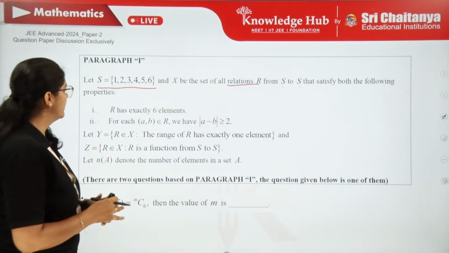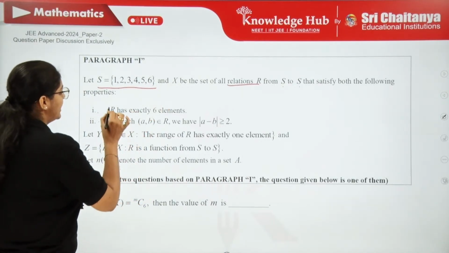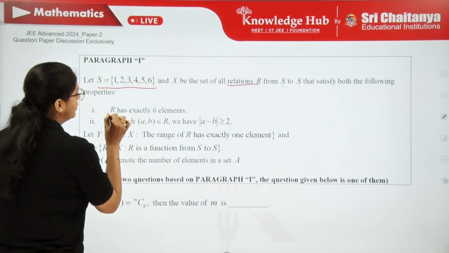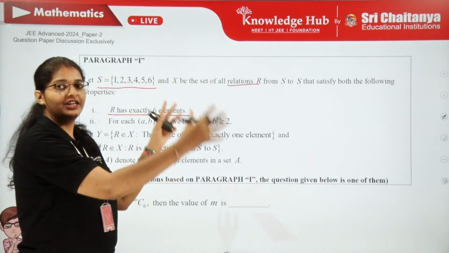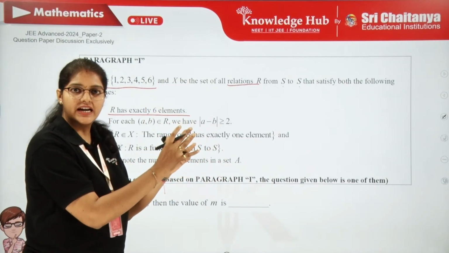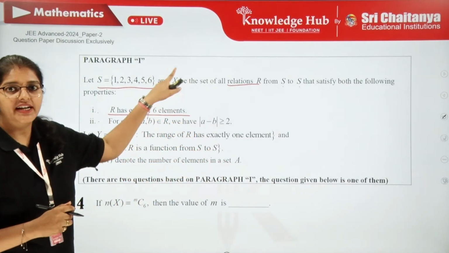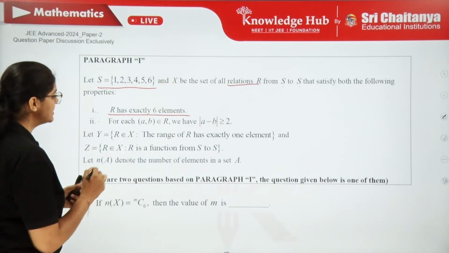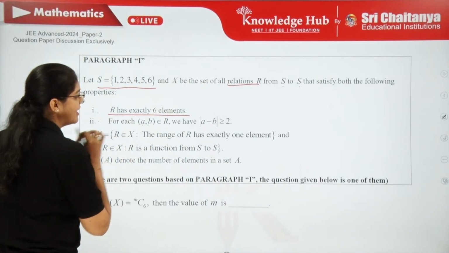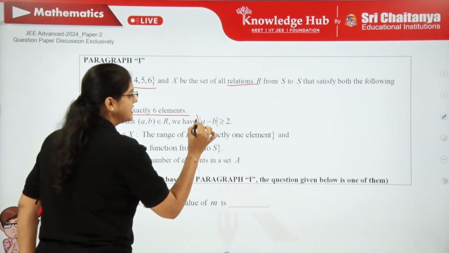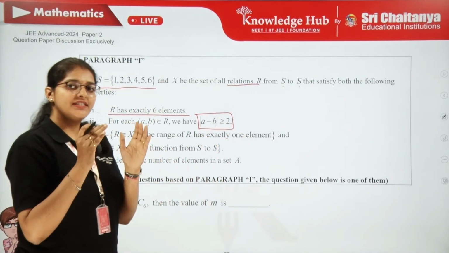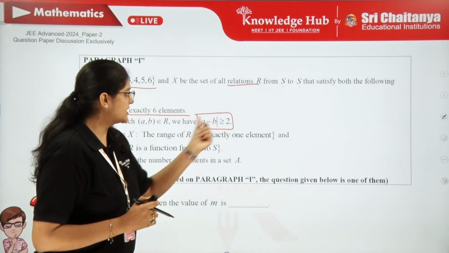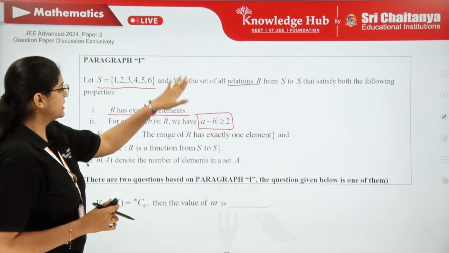So now, what are those conditions? That relation should have only 6 elements. Out of all relations, only those containing exactly 6 elements will be in set X. Next, whatever pairs you have in that relation should satisfy this condition also. Only 6 elements, and each pair in those 6 elements should satisfy this condition. So that is going to be the set X.